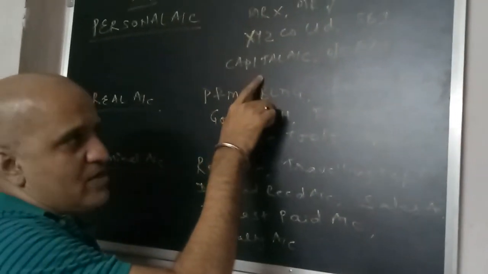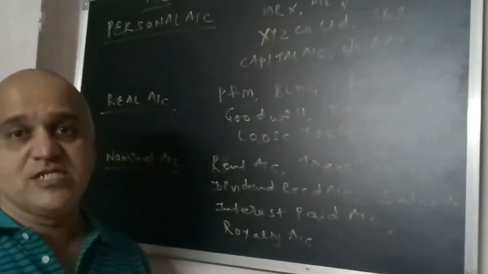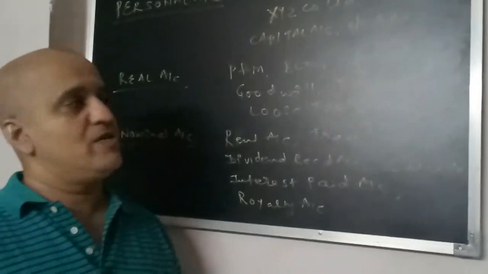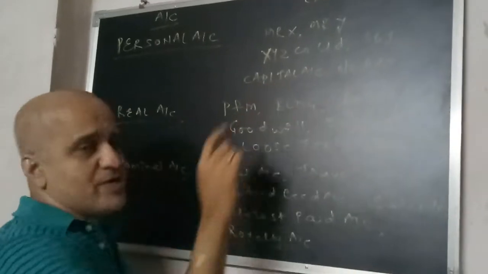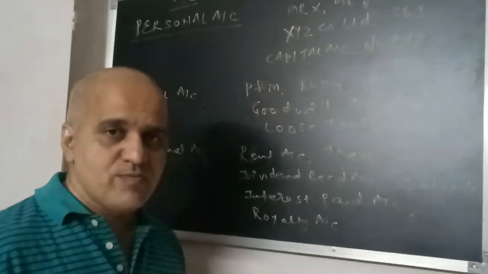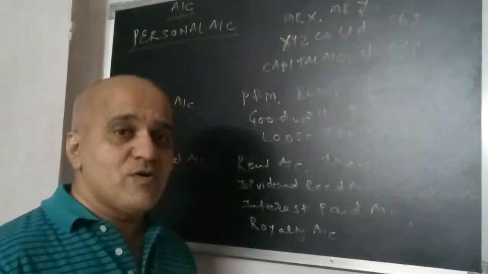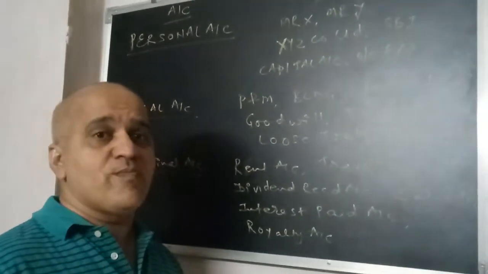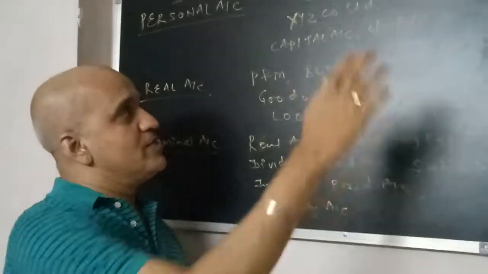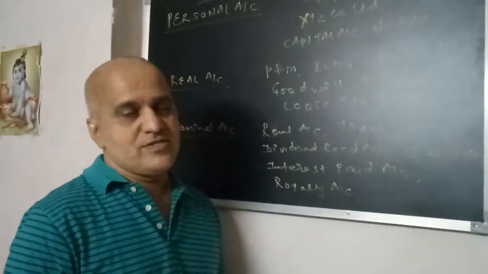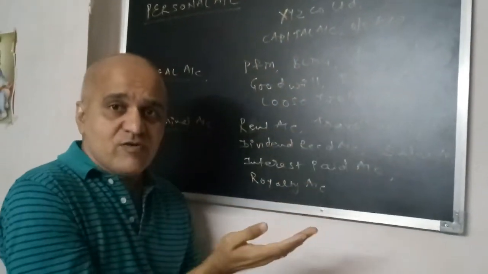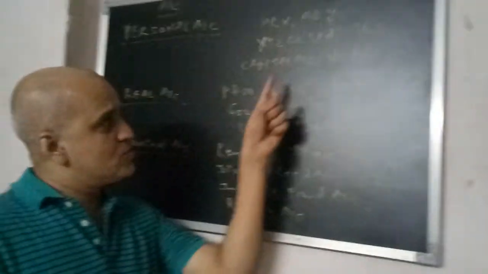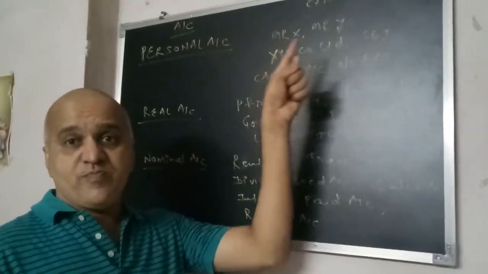And capital account and outstanding expenses is representative of person's account. Again, why? Because capital is an initial contribution brought by the owner. Who is the owner? Owner is a natural person. So this capital account represents the owner. So this is representative person account.